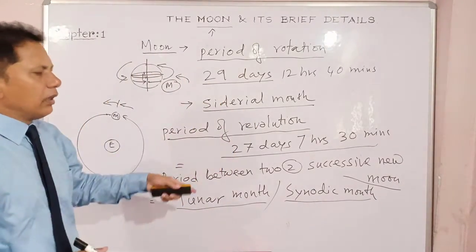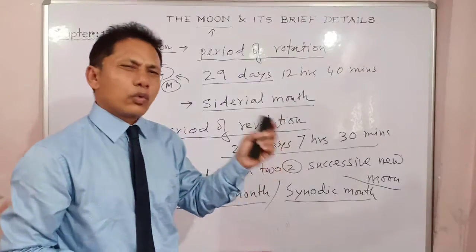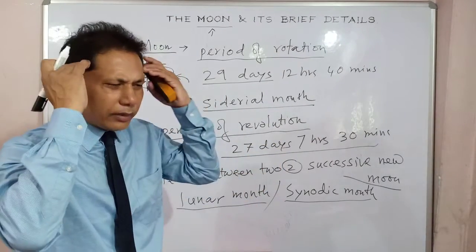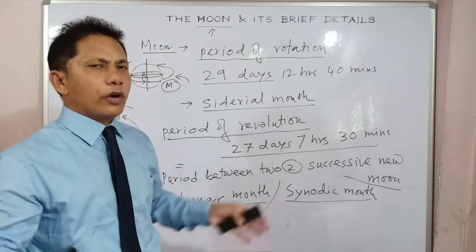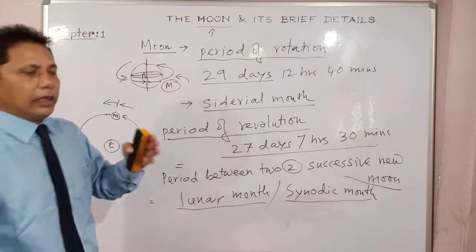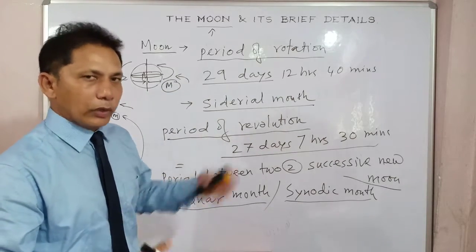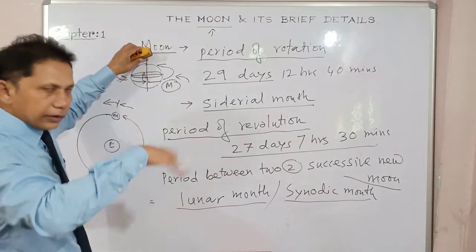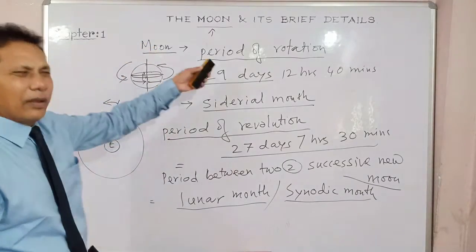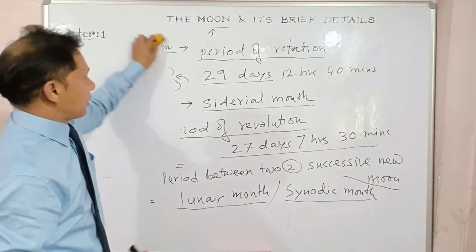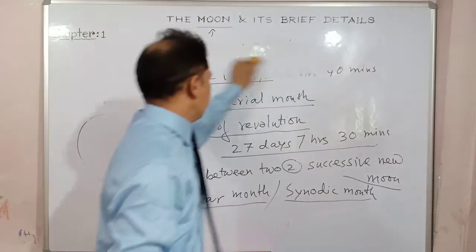So 2 marks questions will be based on these details, and you have to answer them. If you have the clear concept, you will never forget it. That is why I am trying to present it diagrammatically, so that we can learn and remember while watching these videos, right? So this is all the main details of the moon. There are some other facts we'll discuss. Let's learn some more important facts of the moon.